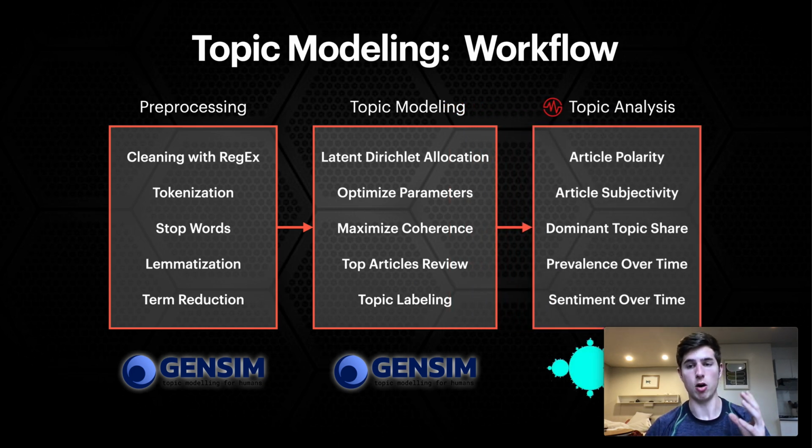So I calculated the article polarity and subjectivity, as well as the dominant topic share within each of my articles. And in doing so, I was able to calculate daily prevalence and sentiment of topics across time. So I can have really nice time series information on topic prevalence and sentiment.